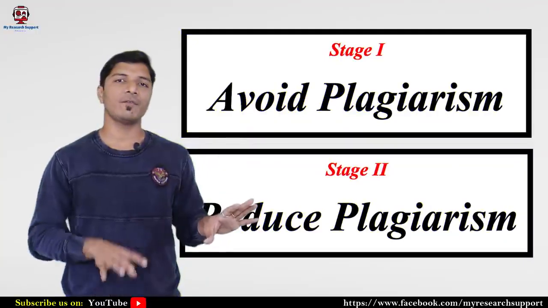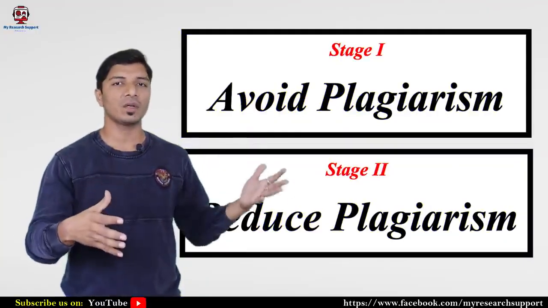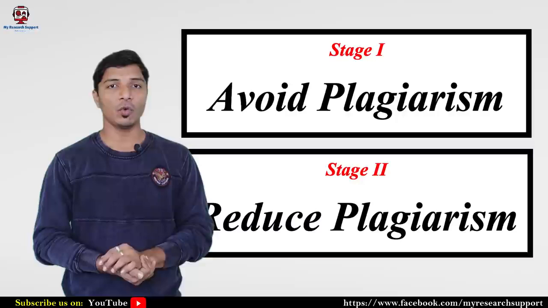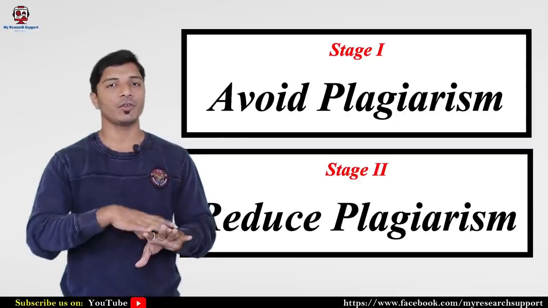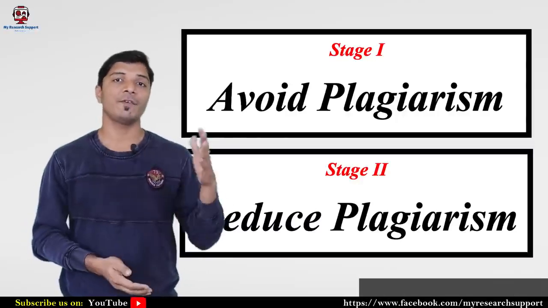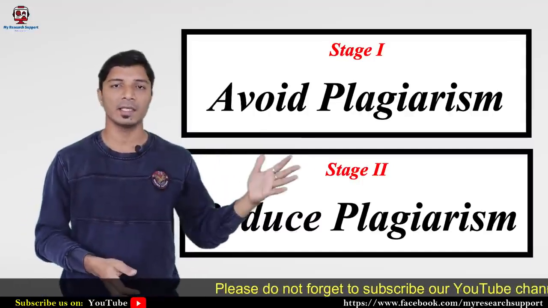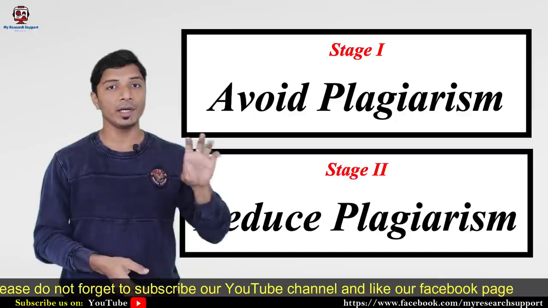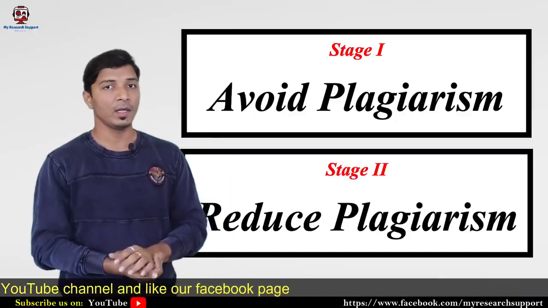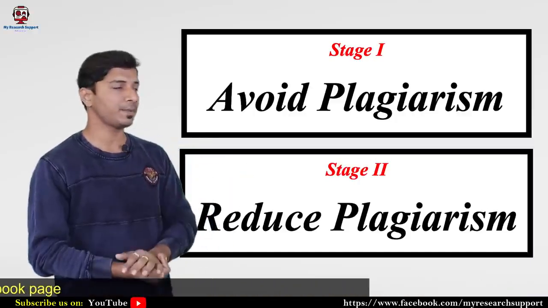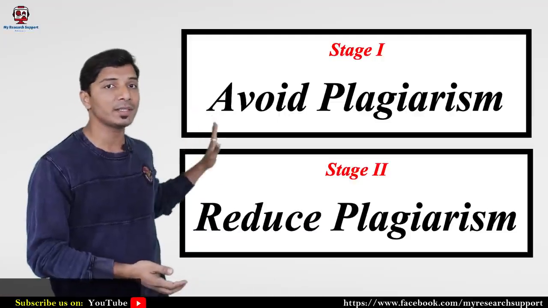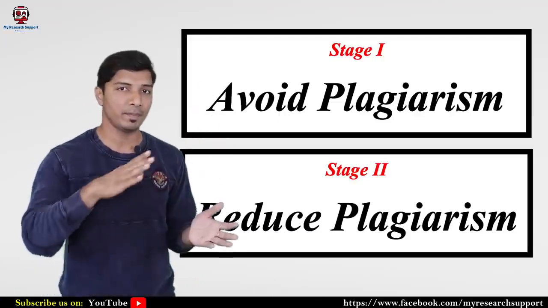See, the general criterion followed by almost all universities, organizations, and journals is that you have to keep the plagiarism or similarity index of your document less than 15% or maybe less than 10%. So if you find that after the first stage it is more than what you require, then definitely with the help of the simple steps that I am going to mention in this stage, you will be able to reduce plagiarism.